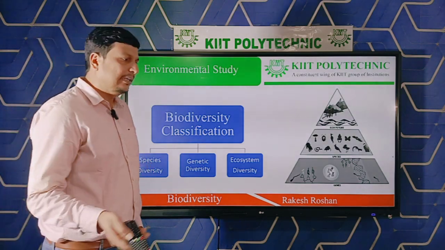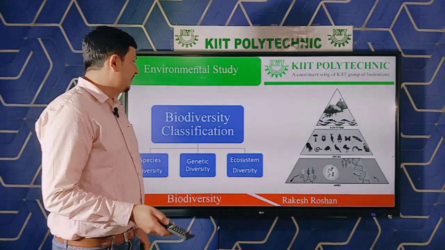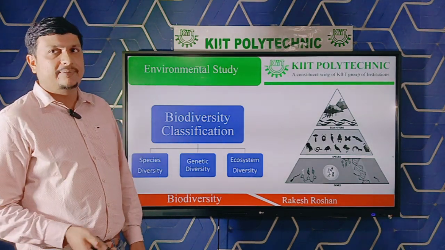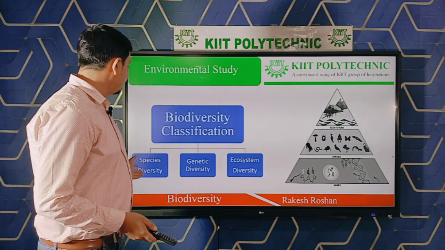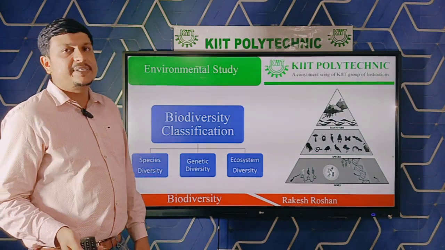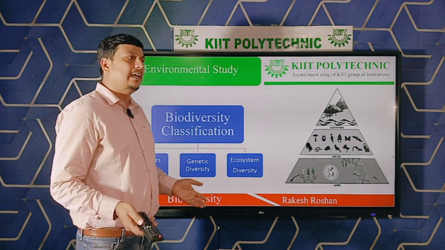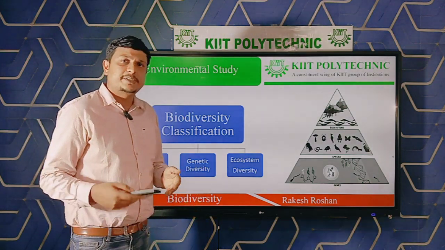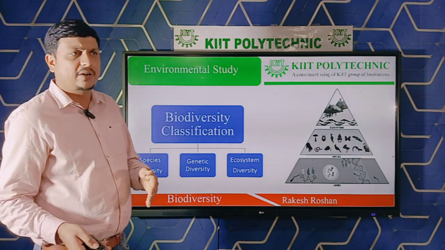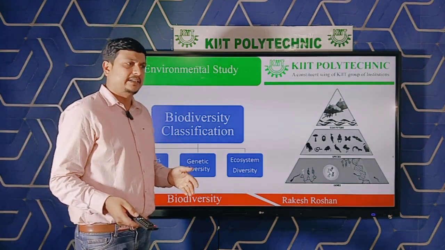Second is animals or other living things. Another, more general way to classify biodiversity is this. First one is species diversity, which means the number of different types of species present in a particular ecosystem, or a region, or a community, or a country.